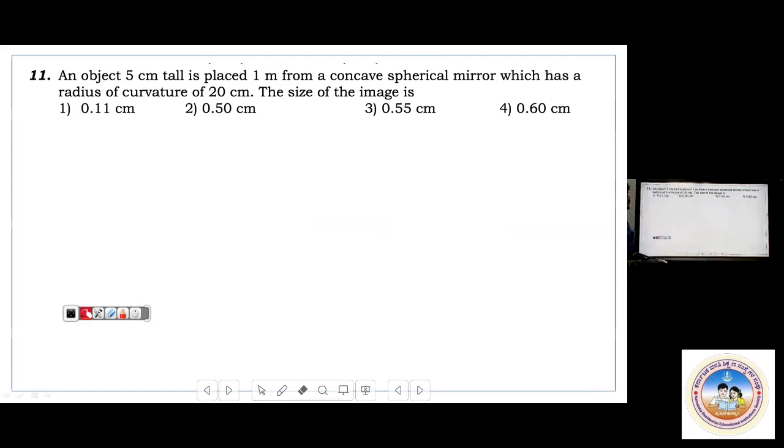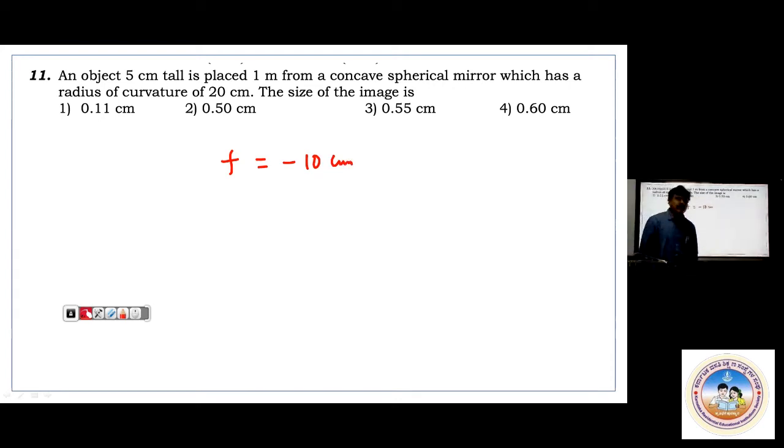An object 5 centimeter tall is placed 1 meter from a concave spherical mirror which has a radius of curvature of 20 centimeter. Find the size of the image. Very first, while reading only, you try to have a conclusion whether it is a concave or convex. So it is a concave spherical mirror which has a radius of curvature 20 centimeters. Very first conclusion is f is minus 10 centimeter.